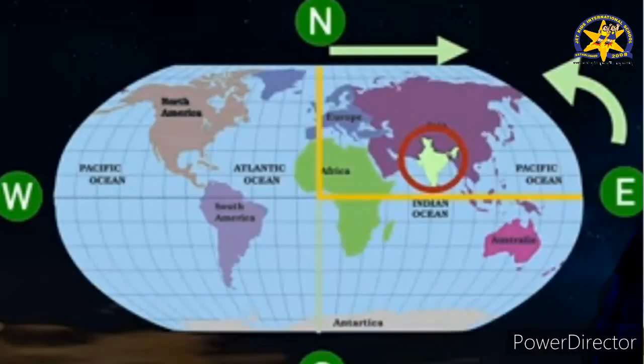Look in your book at the map, figure 1.1. You are able to see that India's location on the globe comes in the northern hemisphere, and it's in between north and east. Because of that, we are able to look at the extent of India. As I told you, India lies entirely in the northern hemisphere.